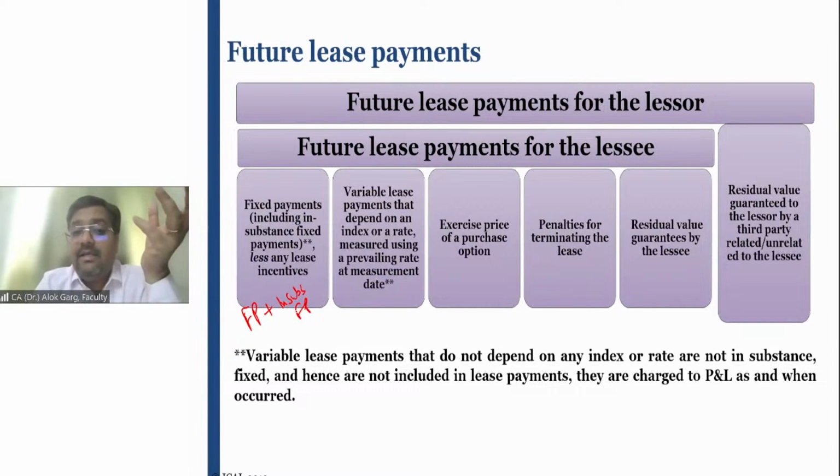So that is a variable lease payment, but it is depending on an index or a rate. So that variable lease payment will also form part of the future lease payment. But the standard says that if it is not depending on some index, like a price index, inflation rate, etc., and the variable lease payment is only dependent on quantity produced, right?